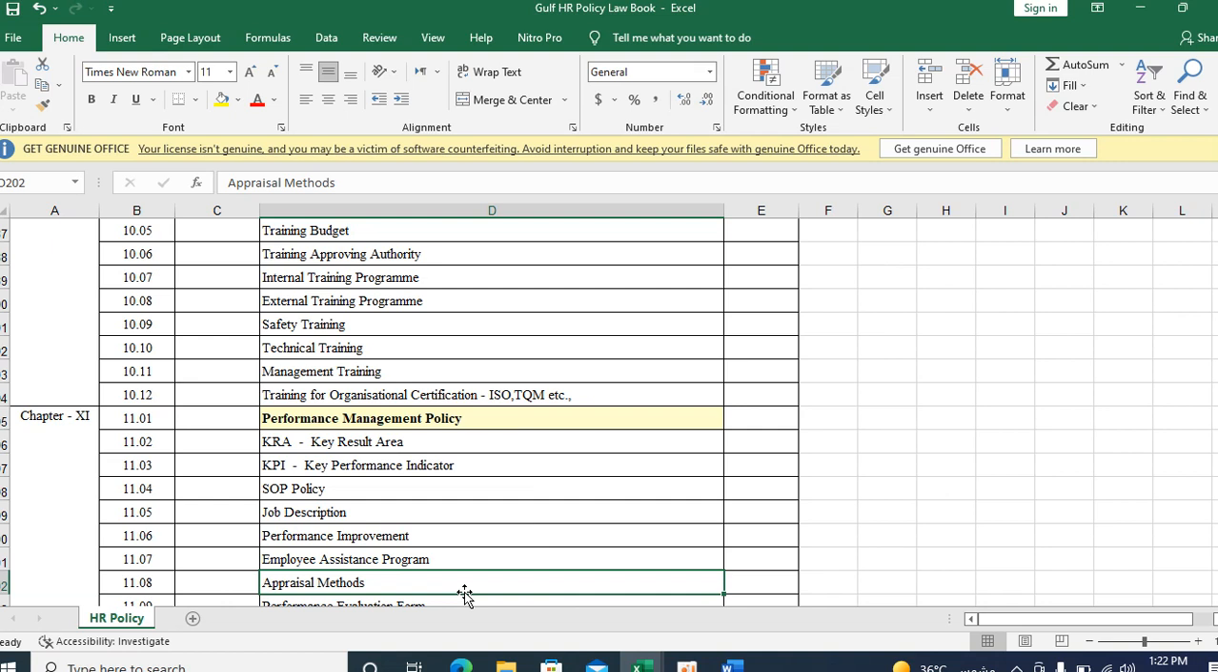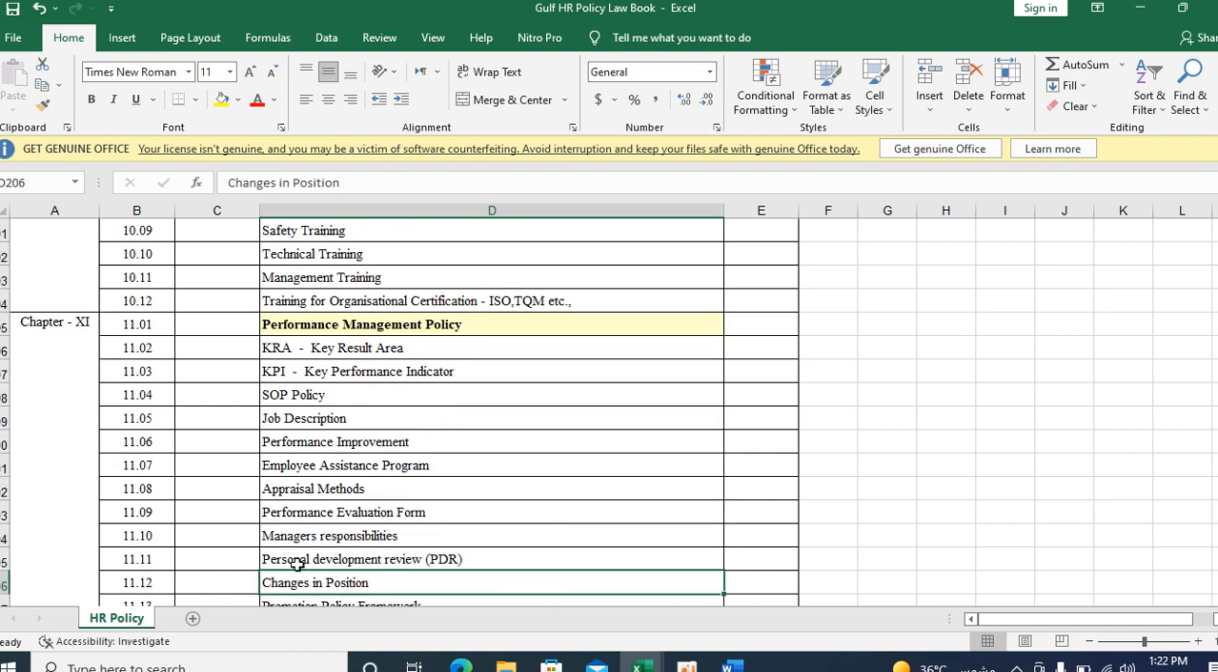Now you can maintain that performance management system, it will be very, very helpful for the company. So KRA, KPI, key result area, these are all SOP policy, standard operating procedures policy, job description. These all come under performance management. How to improve the performance of an employee. These are all the employee assistance program, appraisal method, performance evaluation form. These are all the forms.